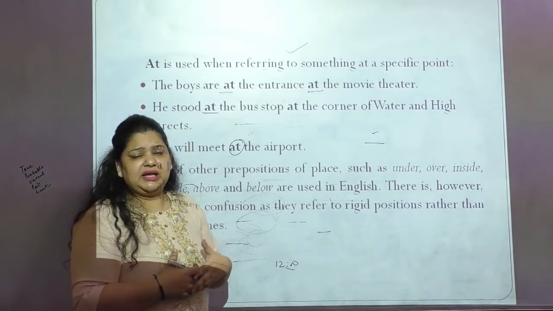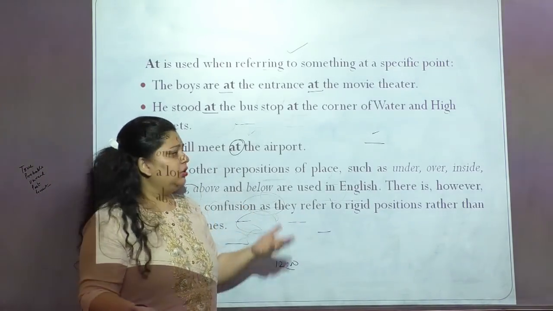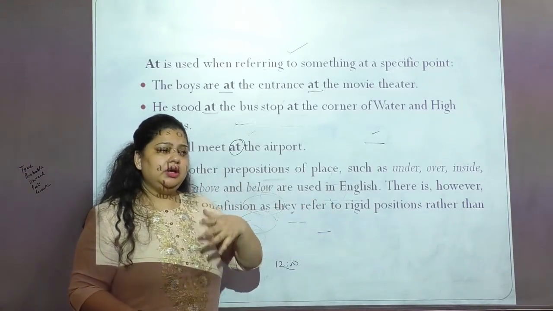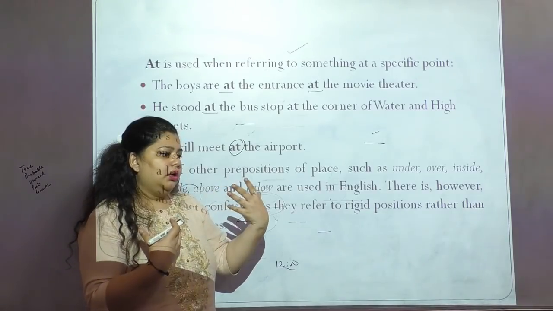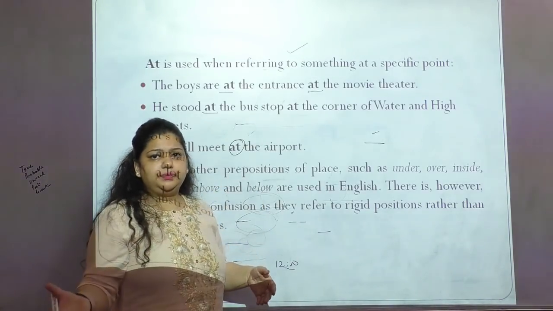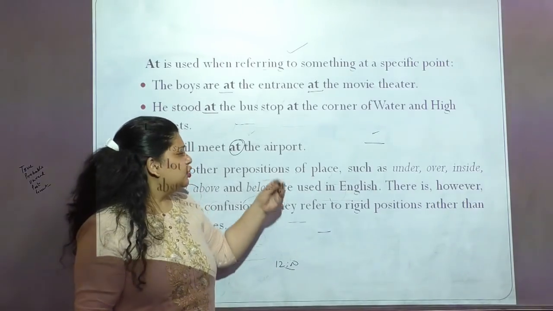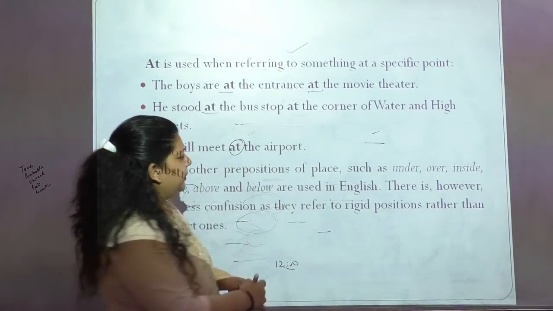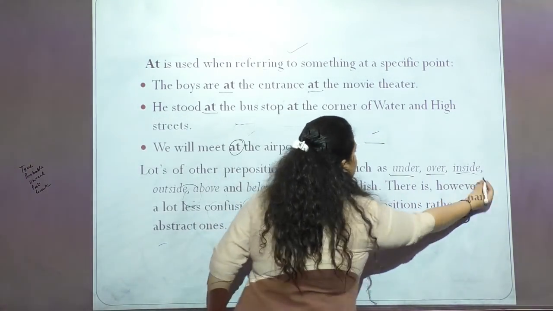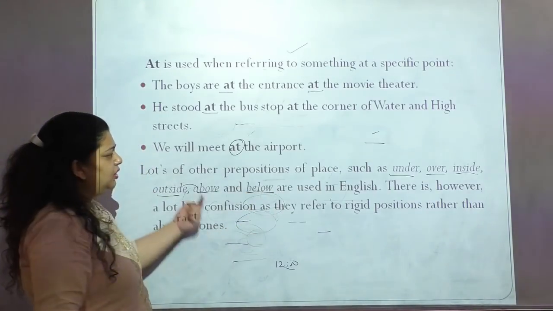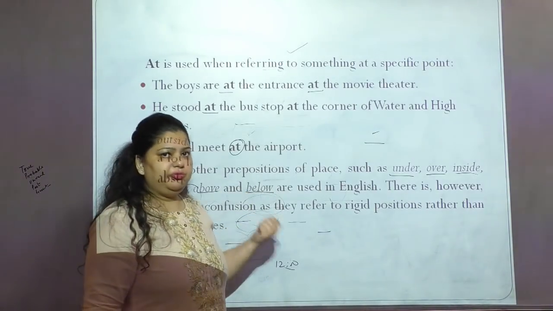Why not come inside? Where is she? She is inside the kitchen. Or where is the book? Maybe it is lying under the table, or maybe it is lying under the chair. So this is also talking about places. You can see the other prepositions as well: under, over, inside, outside, above, below. These are also the prepositions of place.